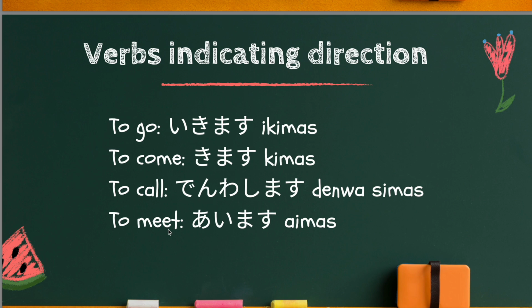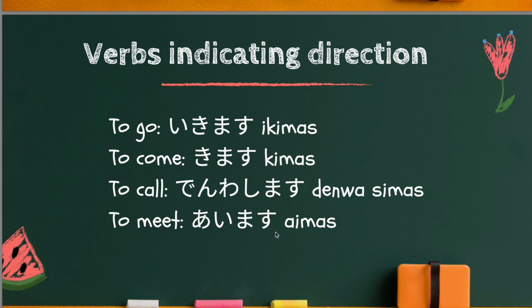Another one, to meet, 会います. You also need to use ni particle when you use the verb 会います, because if I meet my friend, for example, my friend is the direction of my movement. So if I say I meet my friend, that's where I'm going. My friend is like my direction, my target.